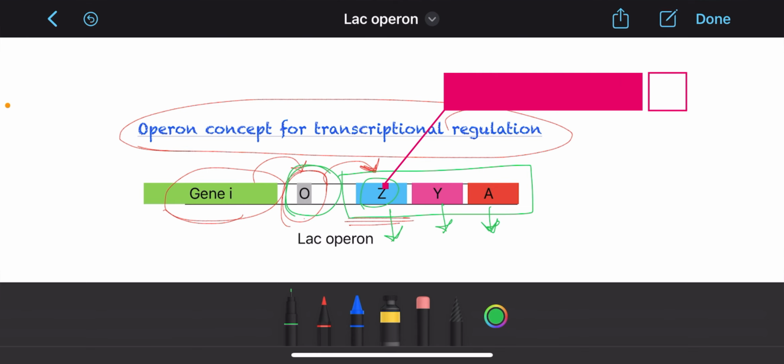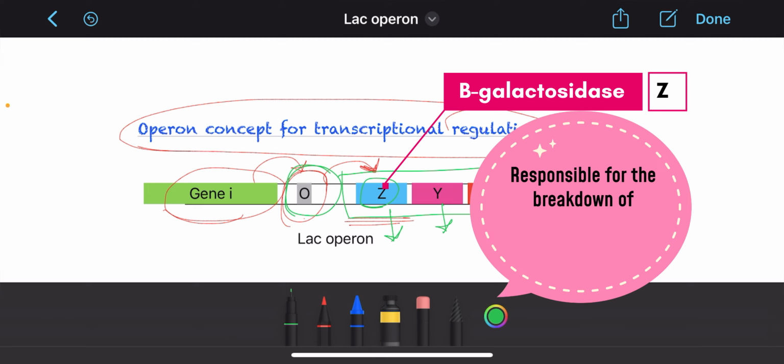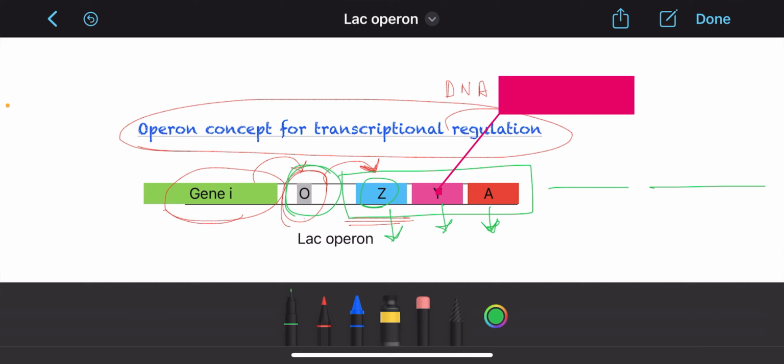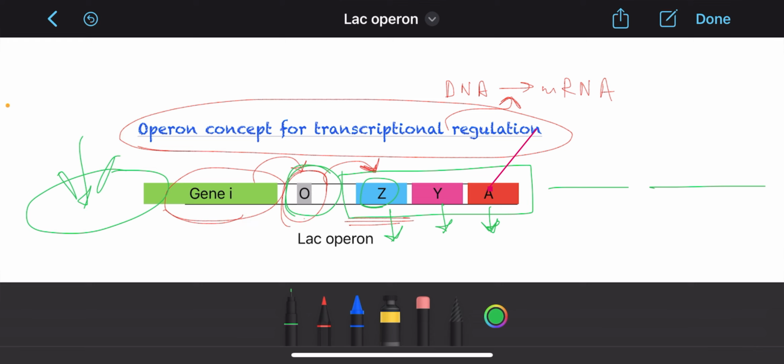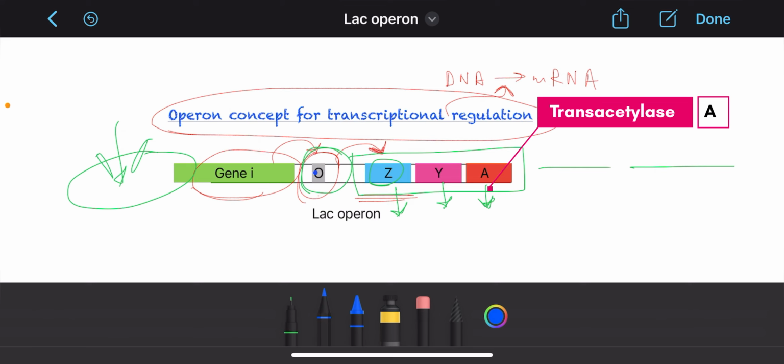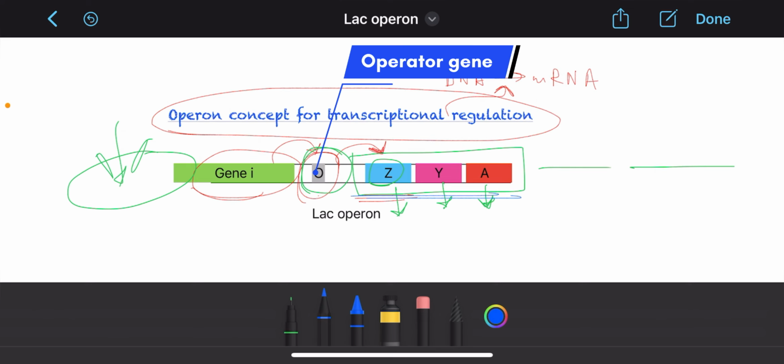Gene Z codes for beta-galactosidase, which is responsible for the breakdown of lactose sugar into glucose and galactose. Gene Y codes for permease, which is responsible for increasing the permeability of the bacterial cell for lactose. And gene A codes for trans-acetylase, the function of which is not yet clear. The synthesis of these three enzymes is under the control of the operator gene.